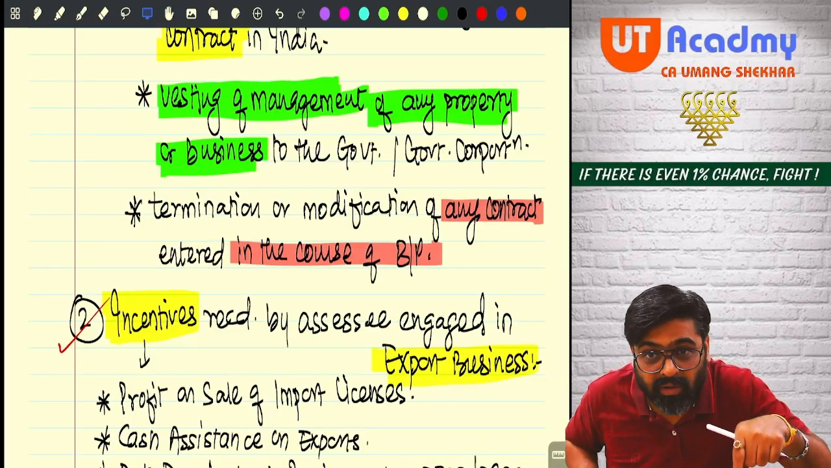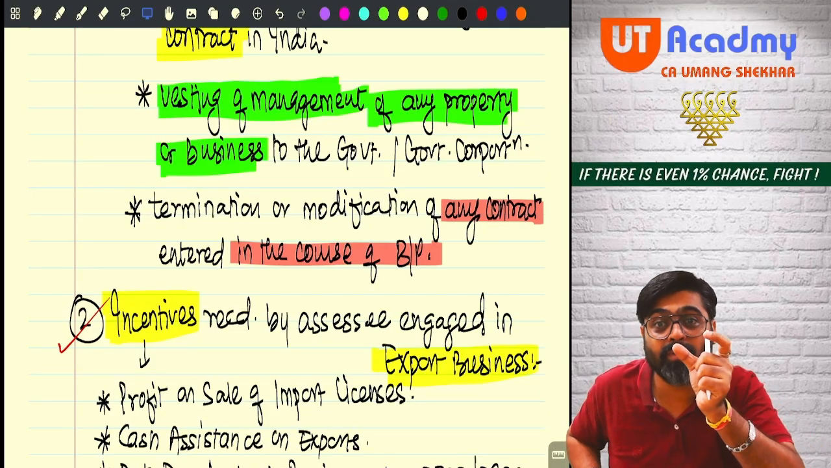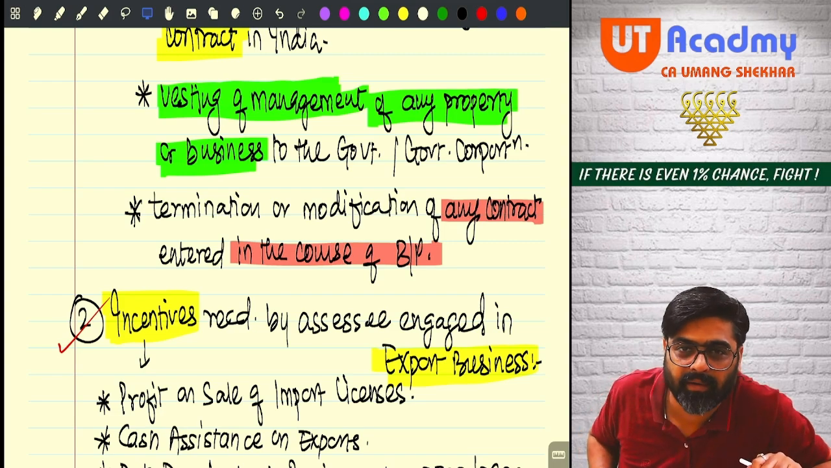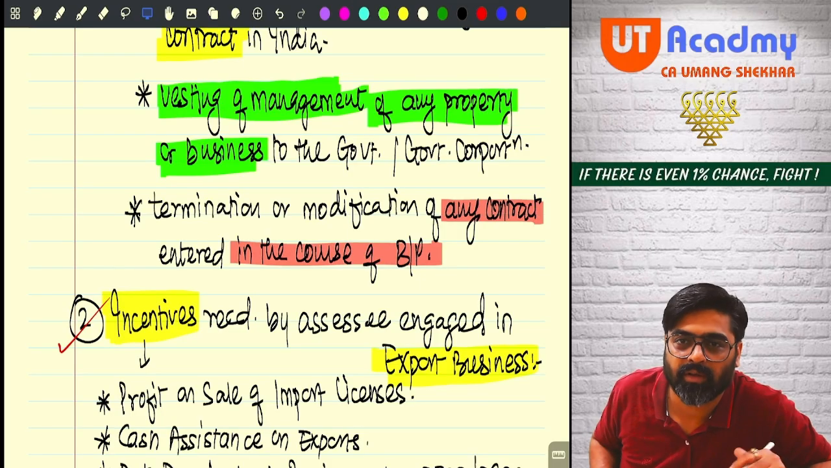To compensate you for that loss, you will be paid what? Compensation as per this MOU. Getting my point? That compensation or other payment because of that MOU will be what? Your PGBP income.